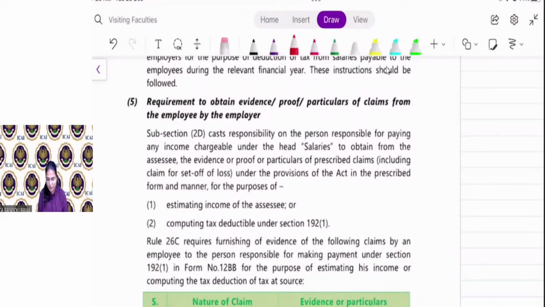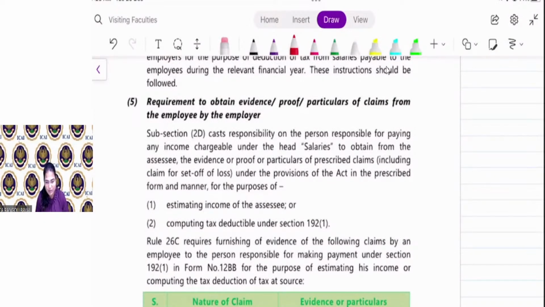Requirement to obtain evidence, proof or particulars of claim from the employee by the employer. Say, for example, if as an employee I want to set off my house property loss against my salary income, then I have to inform my employer about that loss, that I am paying interest on my self-occupied property. I have to inform this to my employer, right? Otherwise, how will he know that I am paying interest on my self-occupied property and I am eligible to set off my self-occupied property's loss against salary?